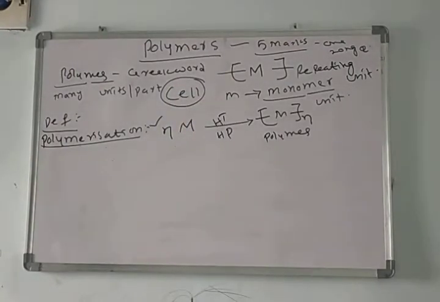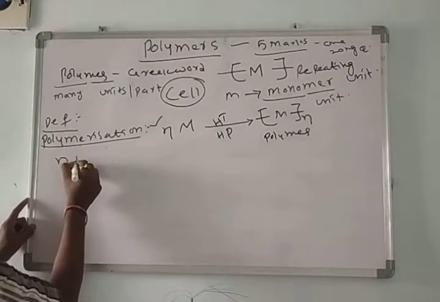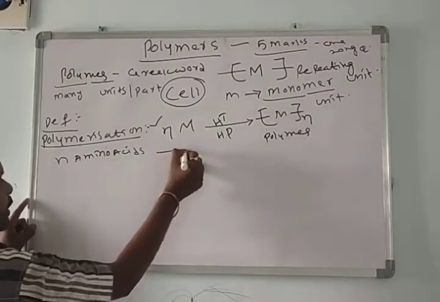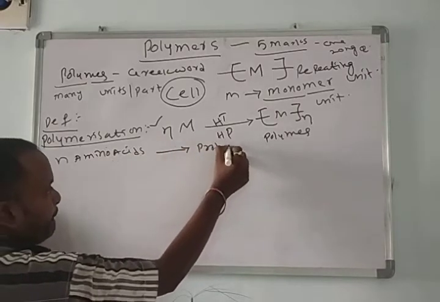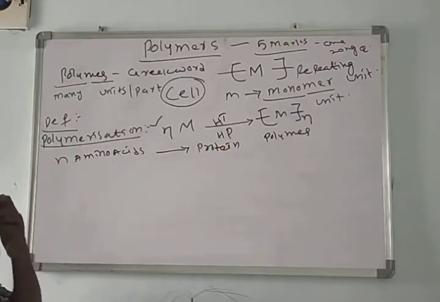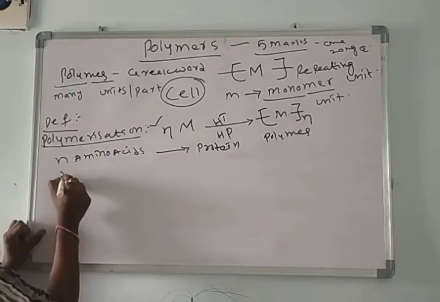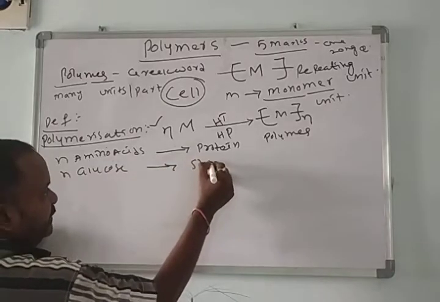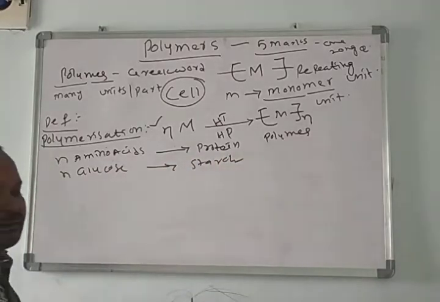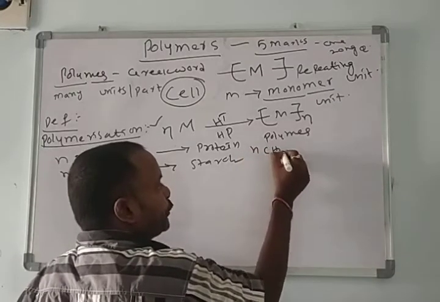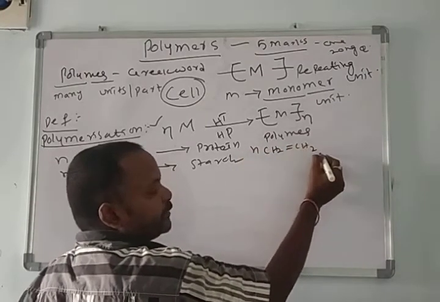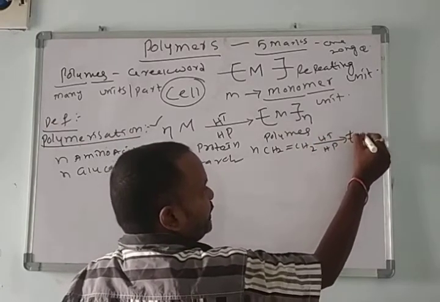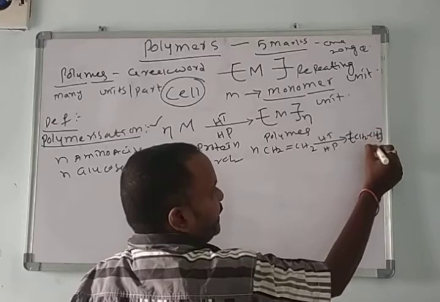A number of amino acids converting into protein, we call polymerization. A number of glucose molecules converting into starch, we call polymerization. A number of ethylene molecules, CH2 double bond CH2, at high temperature and high pressure, we get CH2 taken n times.